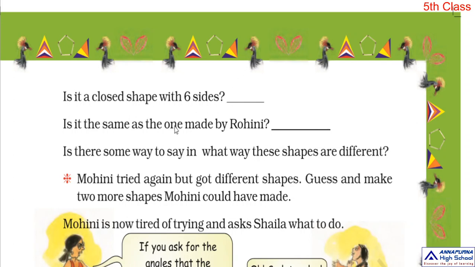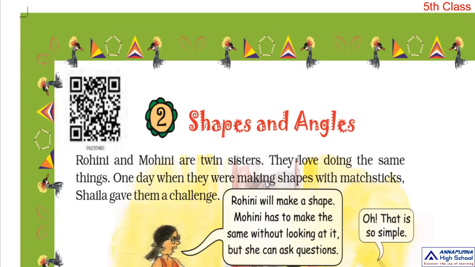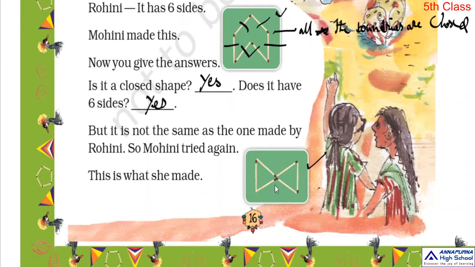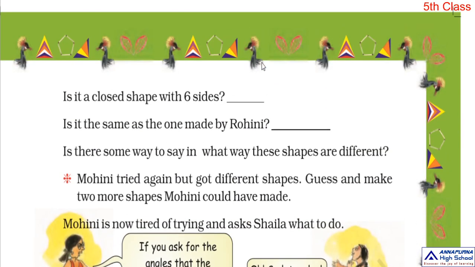Again, you count it. 1, 2, 3, 4, 5, 6. Is it a closed shape with 6 sides? Say yes or no. Yes, it is a closed shape with 6 sides.